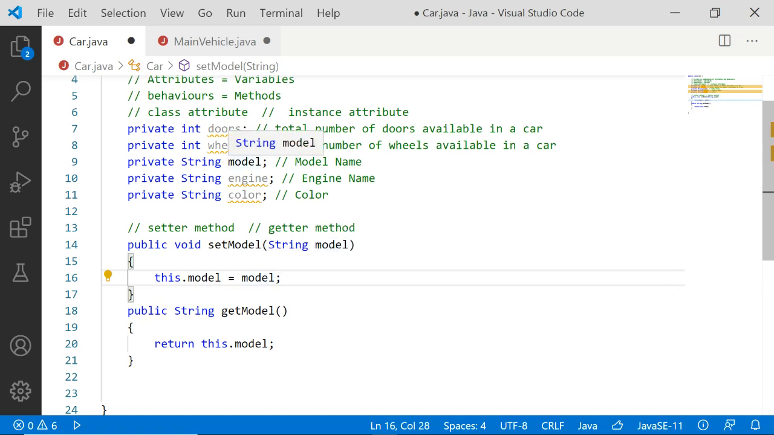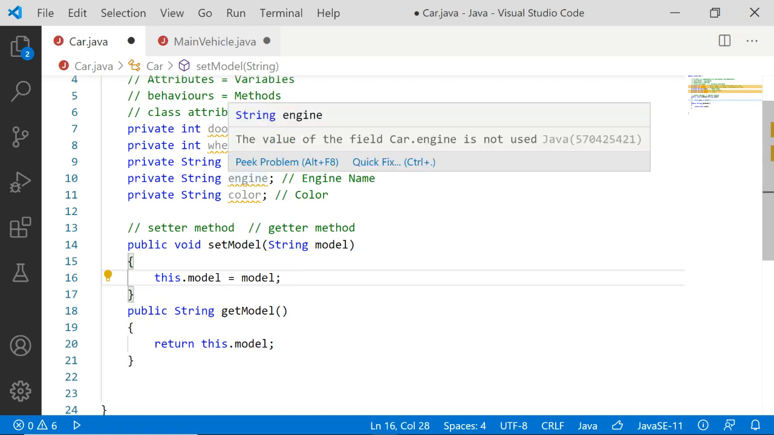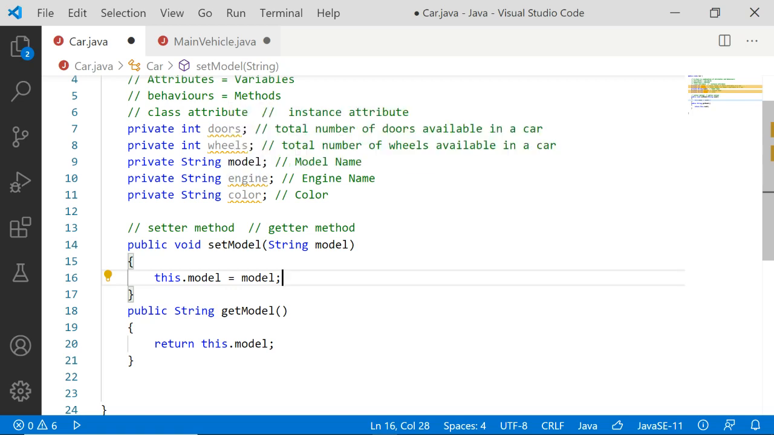Both can have the same name because this is like a local variable, but this is not local. This is the instance attribute. So both have the same name, but this is this dot model, right? This is not normally only model alone. It is this dot model. Okay, so this should be done actually.